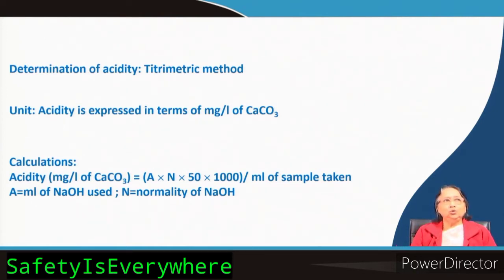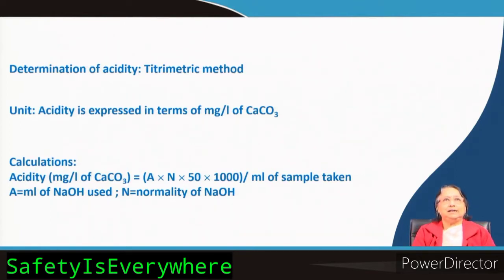So, you see that two most common indicators, phenolphthalein and methyl orange, by using these two indicators you can easily determine the two types of acidity in your water sample, and also you can determine the carbon dioxide acidity. Very simple, but as I told you, methyl orange is a little typical indicator, you need a few more trials to understand how the color change is happening and what the neutralization point is, but it is easy, only a few trials are needed.